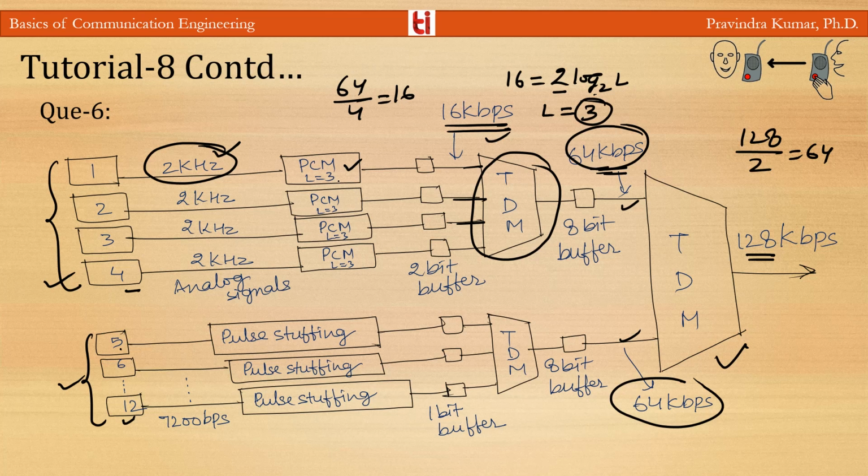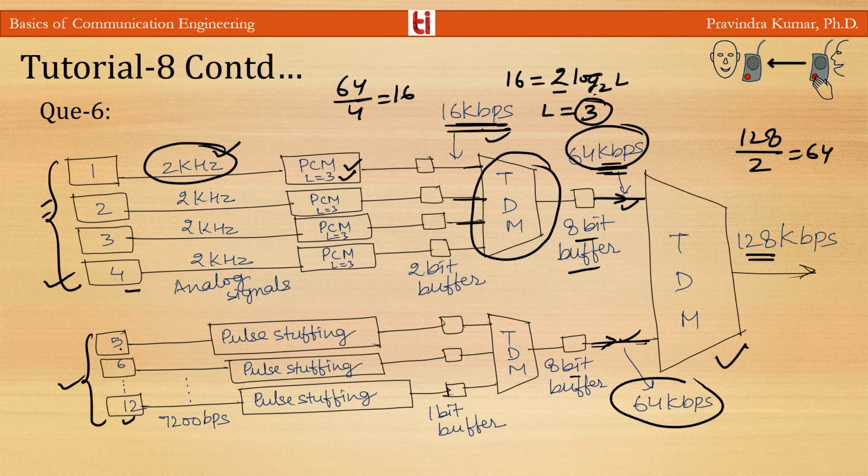So we will use a PCM system where L is equal to 3, then we will have 16 kbps. So this is the design for the analog system, and with 8 bit buffers there is 64 kbps on one line, and for the other line there is also 64 kbps data.